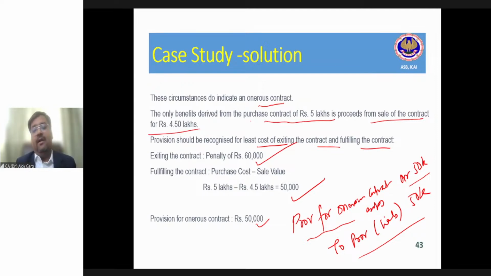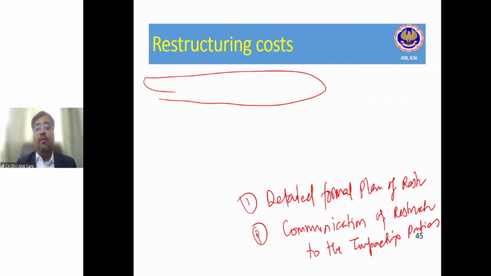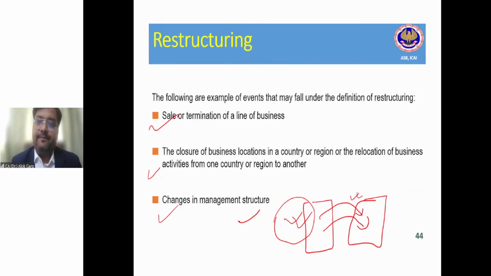Now let's come to the last concept of Ind AS 37, restructuring. What is meant by restructuring? What is meant by restructuring provision? Friends, restructuring means when the company has decided to restructure its operations, restructure its location, then something called a restructuring provision comes into the picture. It is a little theoretical aspect, and from the examination perspective, you may expect some theoretical questions from this restructuring provision concept.